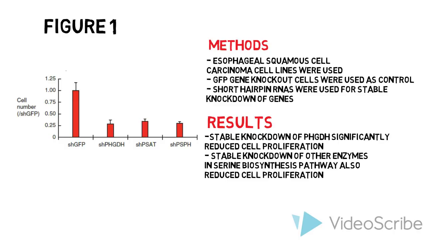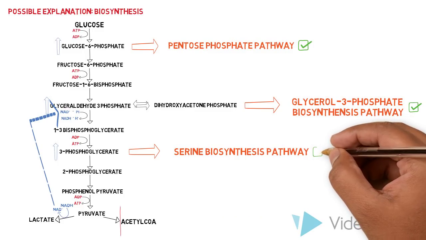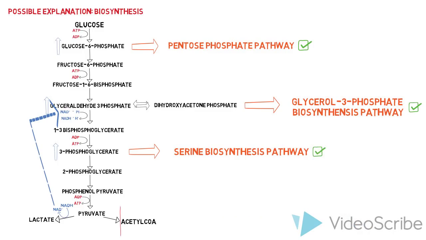Stable knockdown of PHGDH significantly reduced cell proliferation compared to the control cells. Knockdown of the other enzymes of the serine pathway also reduced cell proliferation. The key finding from the study suggests that PHGDH is required for the proliferation of cancer cells, which extends to support the requirement of the serine biosynthesis pathway for proliferation. Therefore, the Warburg effect is required to continuously supply 3-PG required for biosynthesis of serine in proliferating cancer cells.